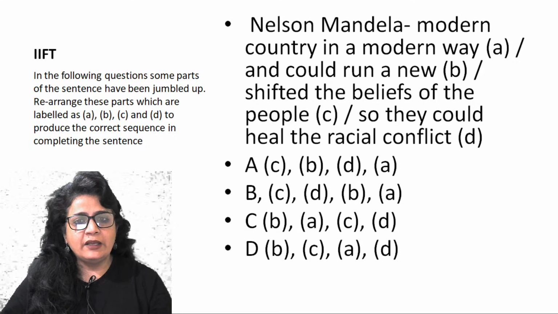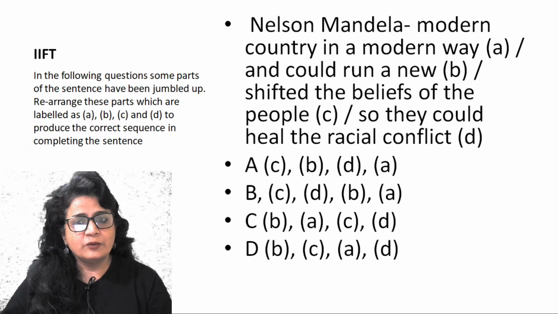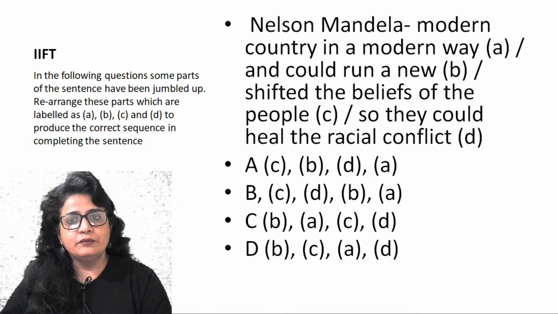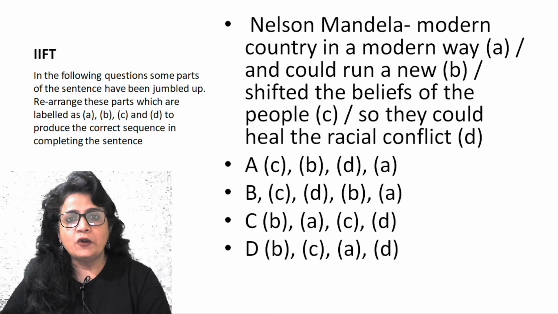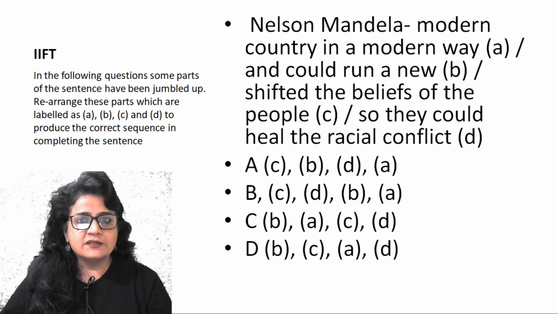So Nelson Mandela shifted the beliefs of the people so they could heal the racial conflict. And then and could run a new modern country in a modern way. Alright, so with that you come to your answer B.